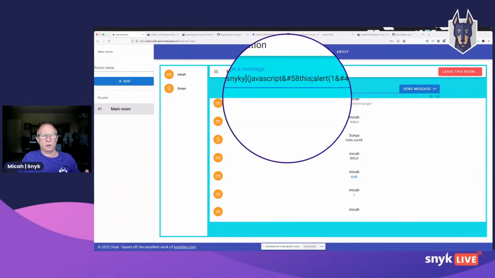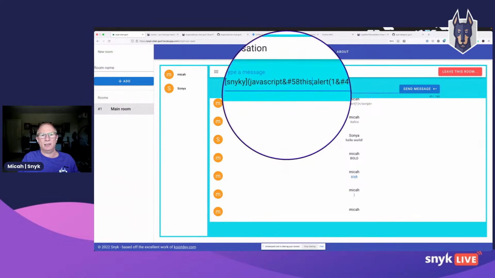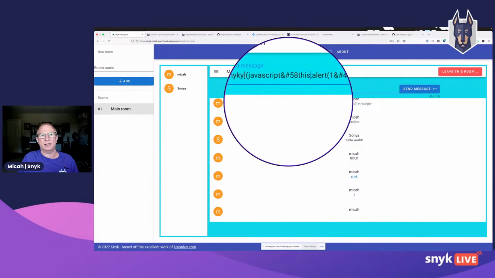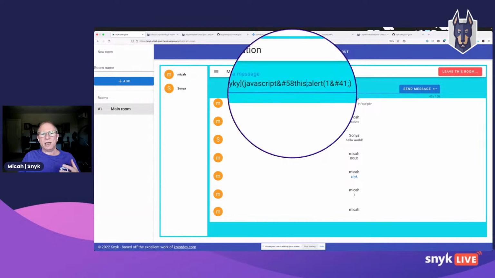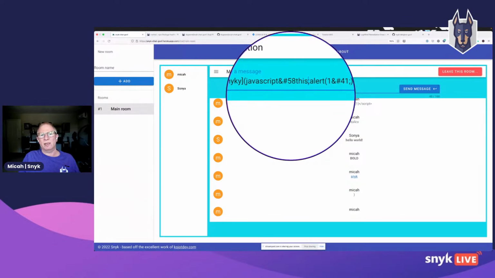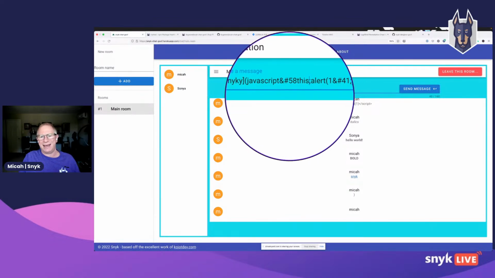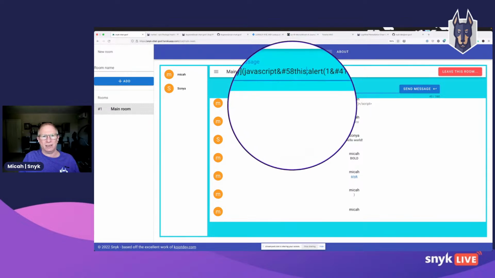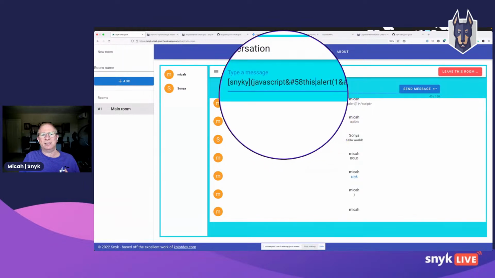Now, this little hack, I'll give you a spoiler alert, this is going to work, but this combines two issues. It combines a known vulnerability in a markdown library. We're going to look at that in a second. It combines a known vulnerability with the knowledge that your browser is overly permissive. What I mean by that is that all modern browsers will interpret ampersand pound 58 as the HTML entity for a colon, even though it's not valid.